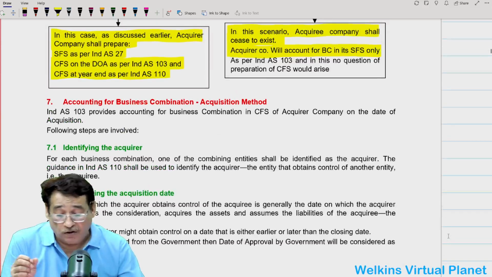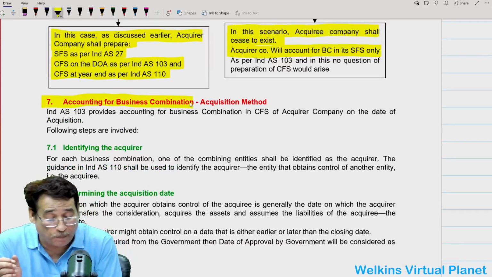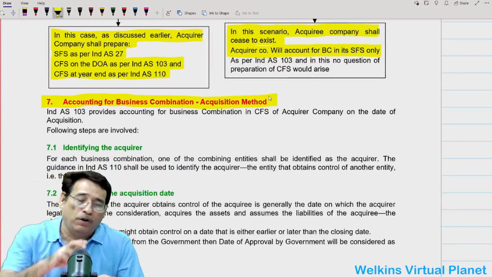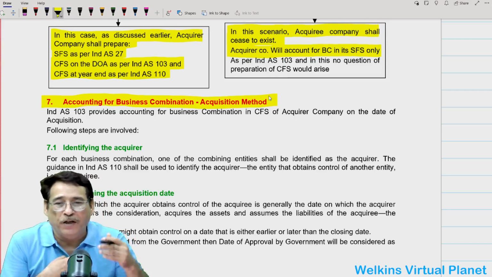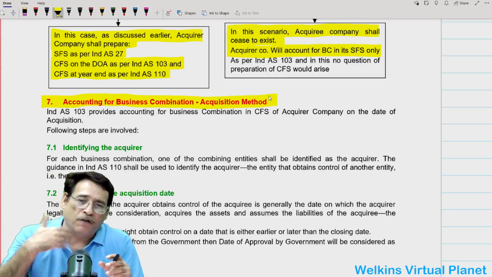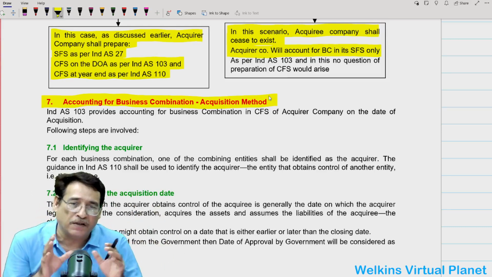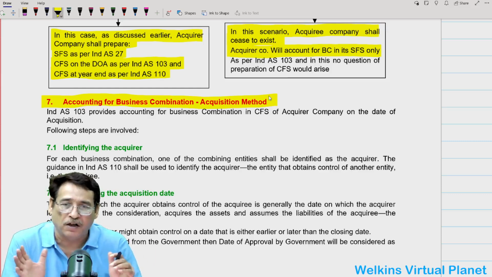Quite obviously, the next thing, which is quite important, is accounting for business combination. First of all, whenever we are going to obtain the control over the other entity, we are the acquirer company. In this particular chapter, instead of saying parent, I would say acquirer company, and quite obviously the other company will be termed as acquiree company. And the method which we are going to adopt for accounting will be known as acquisition method. Is it clear to you?